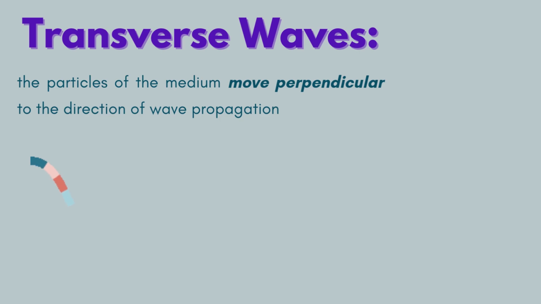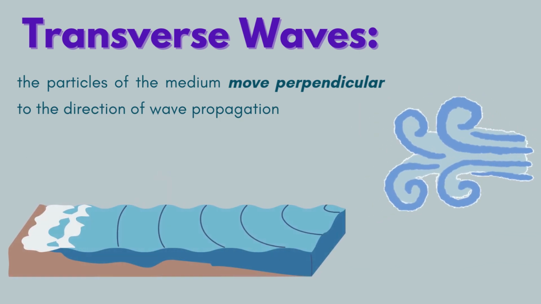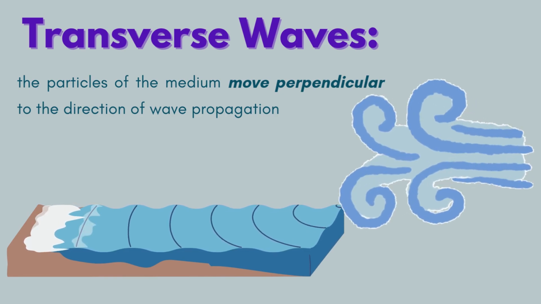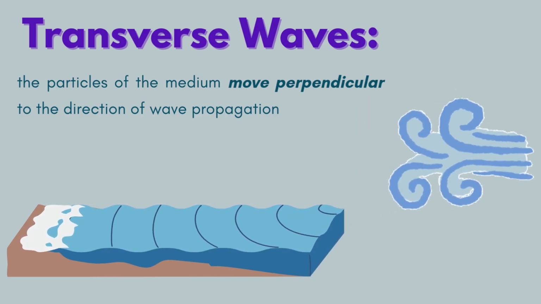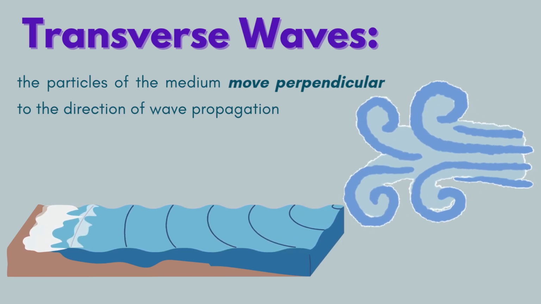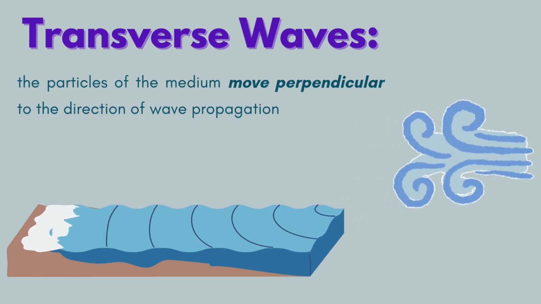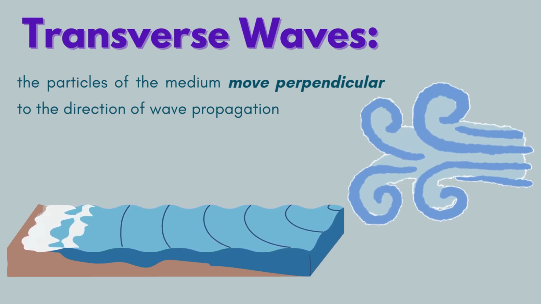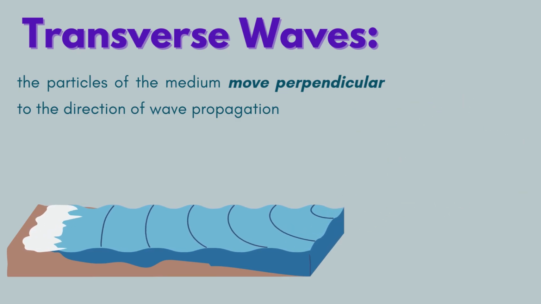One of the good examples is when wind blows over the sea surface. It transfers energy to water, causing the surface to move in a wave-like motion. In this case, the particles of water move up and down in response to the energy transferred by the wind, while the wave itself moves horizontally.